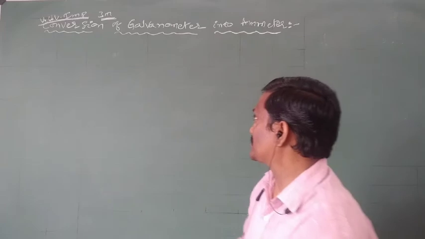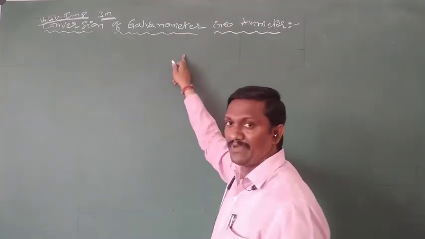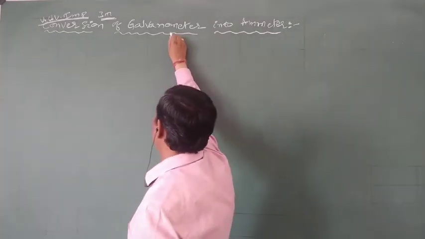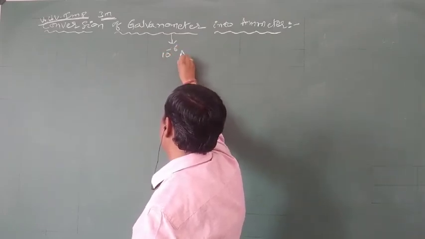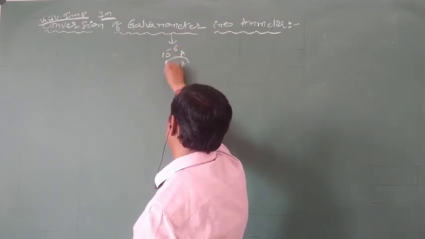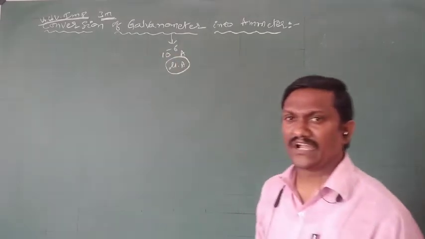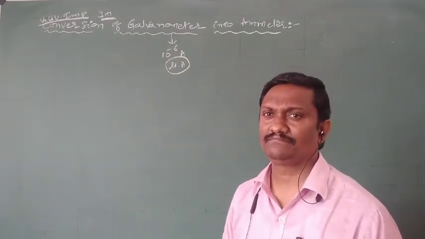That kind of device is called a galvanometer. With the help of a galvanometer, we can measure a very small current in the order of microamperes.